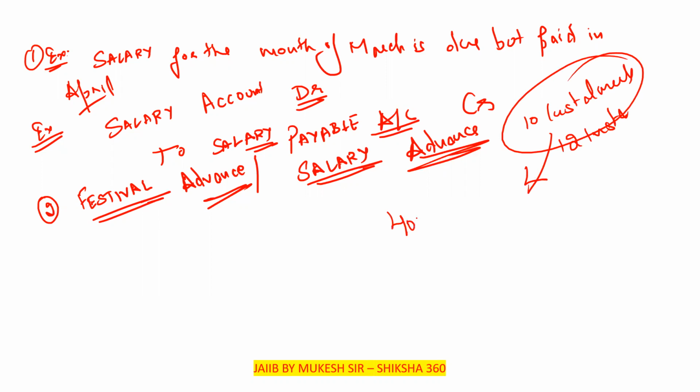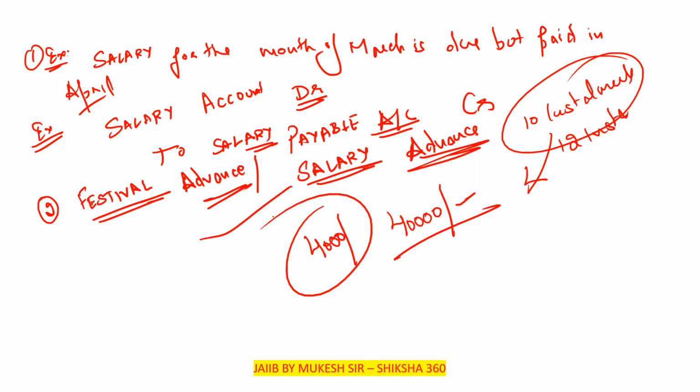Like you are taking 40,000 in advance. So every month you have to pay 4,000. Clear? Every month you have to pay 4,000 in that way. That is the case here. Hope it is clear to all of you.